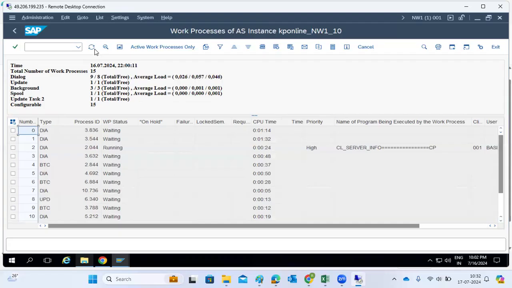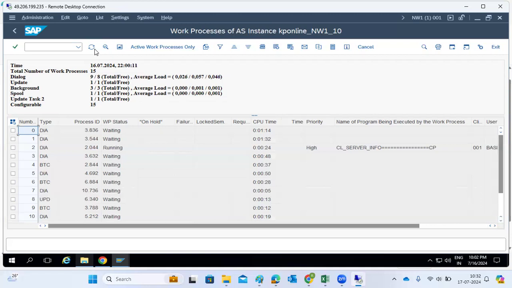Sir, will this affect any user authorization, like suddenly when you change the operating mode? Nothing will happen to the existing processes, nothing. Okay, so no instances like once we change the operating mode, users complain they're not able to log in? No, that will not happen. Why? Because they will log in more, right?